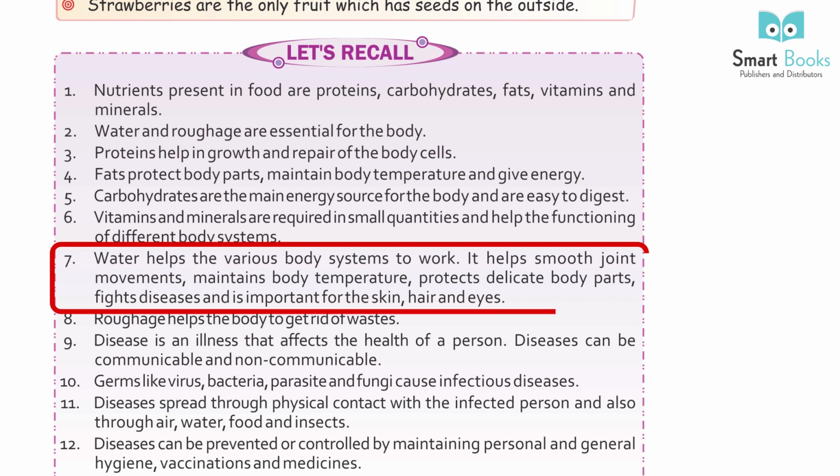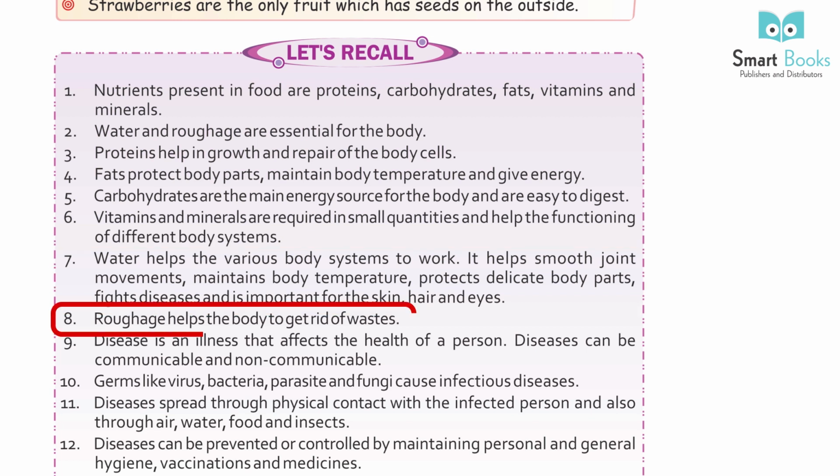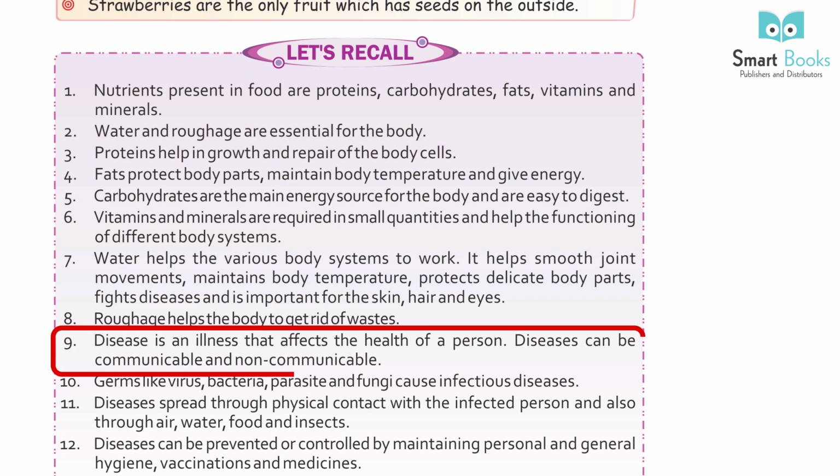7. Water helps the various body systems to work. It helps smooth joint movement, maintain body temperature, protect delicate body parts, fight diseases and is important for the skin, hair and eyes. 8. Roughage helps the body to get rid of waste. 9. Disease is an illness that affects the health of a person. Diseases can be communicable and non-communicable.